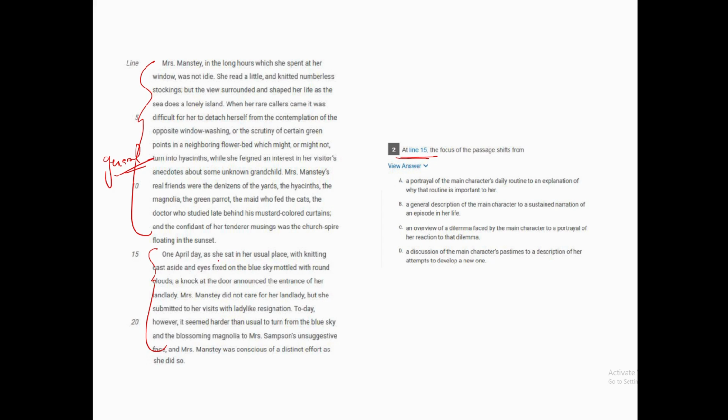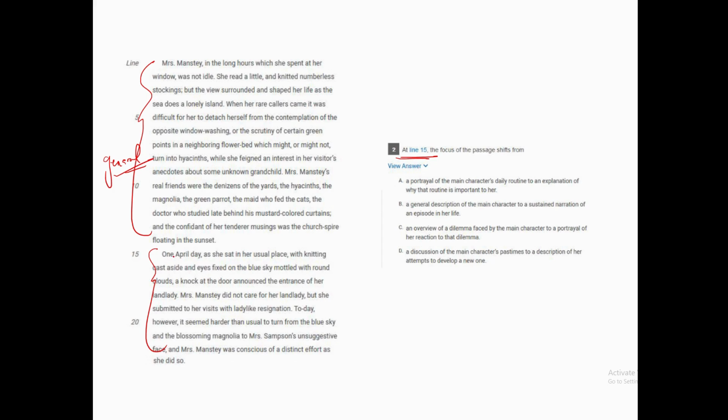One fine April day, as she was sat in her usual place, while knitting cast aside and eyes fixed on the blue sky mottled with round clouds, a knock at her door announced the entrance of her landlady. Mrs. Manstey did not care for her landlady, but she submitted to her visits with ladylike resignation. Today, however, it seemed harder than usual to turn from the blue sky and the blossoming magnolia to Mrs. Sampson's unsuggestive face, and Mrs. Manstey was conscious of a distant effort as she did so.